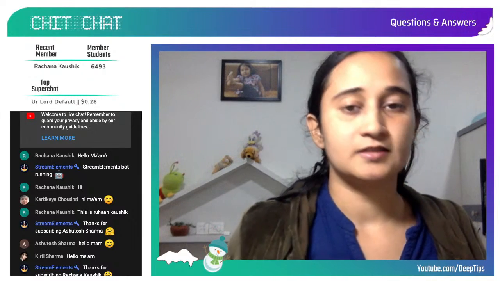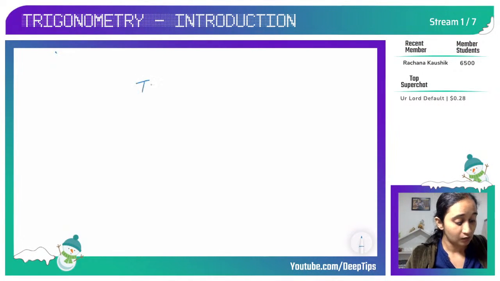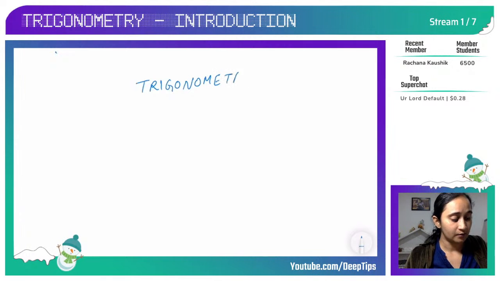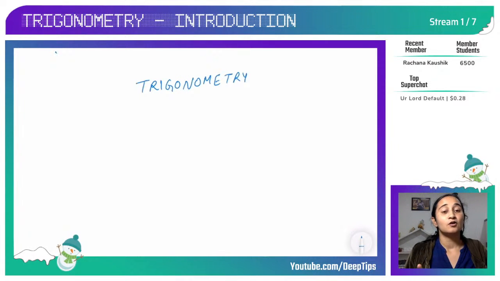If you look at this topic trigonometry, the name is derived from a Greek word. Trigonometry is very much Indian, because this was first given by our famous mathematician Aryabhatta. Aryabhatta gave the entire trigonometry in a circle, and the trigonometric ratio sine he called ardhjya.